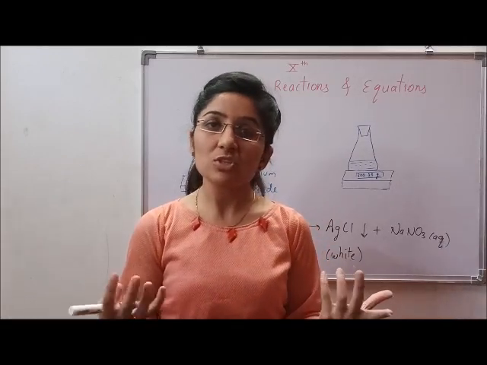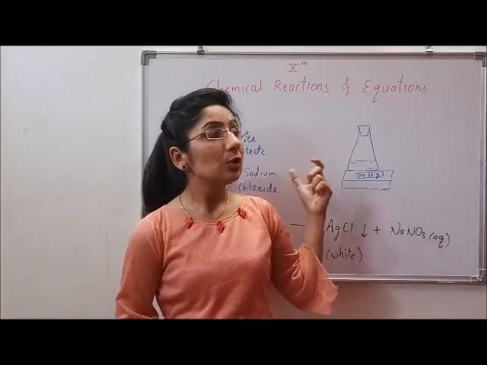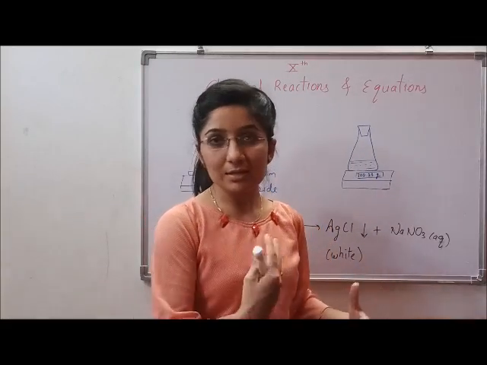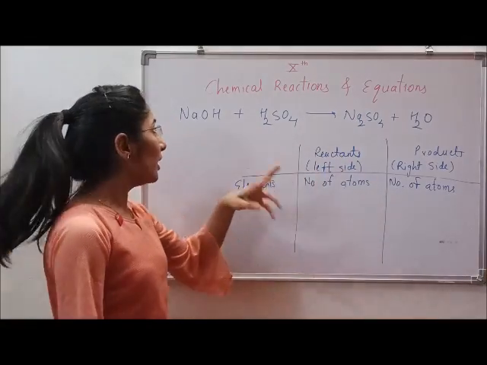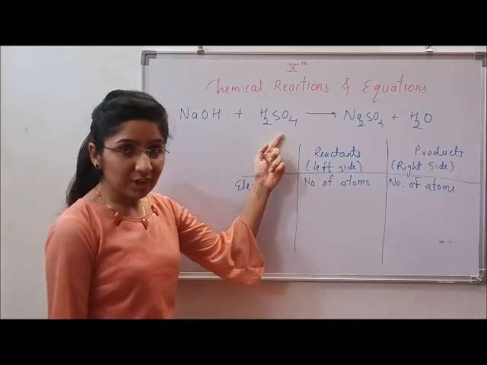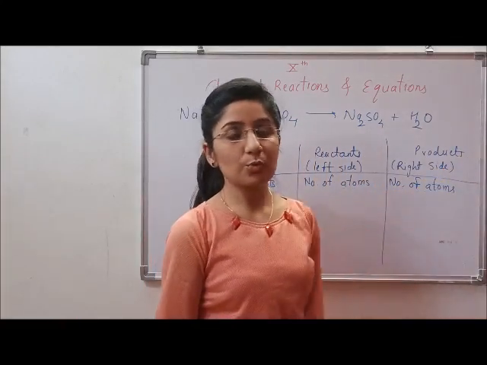So sometimes the equations are not balanced. We need to balance the equation. So there are certain rules to balance the chemical equation. So we'll see how to balance the chemical equation. So for that we'll take an example here. NaOH, sodium hydroxide, is reacting with sulfuric acid to give sodium sulfate and water, of course, an H2O molecule.